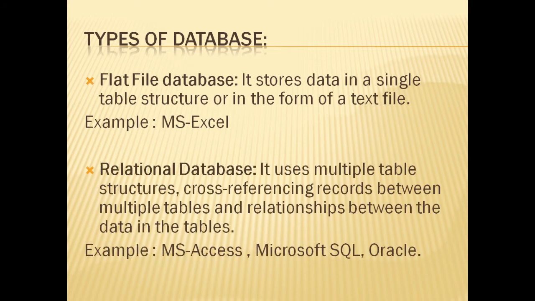And the second type of database is the relational database. As the name itself says, more than one table, multiple tables, are linked and form a relation among them, using cross-referencing records. So the very common example of a relational database is MS Access. That is what we are going to learn in this chapter, MS Access or Microsoft Access 2010.